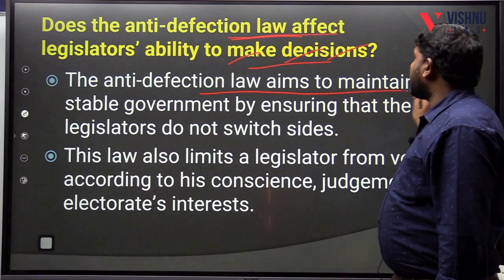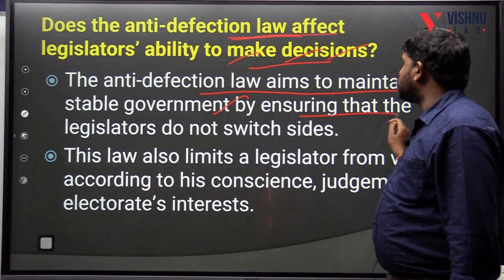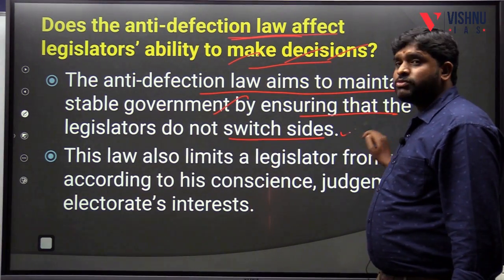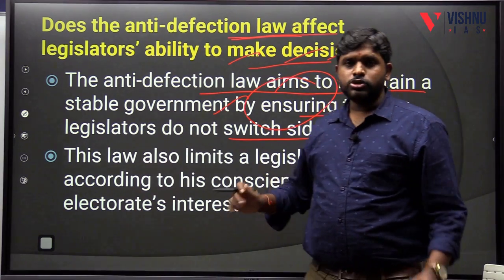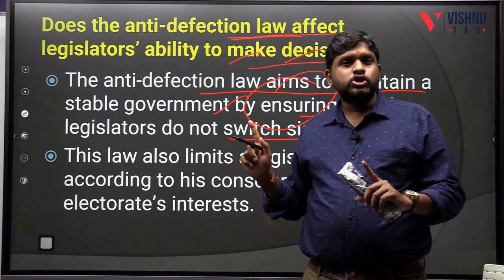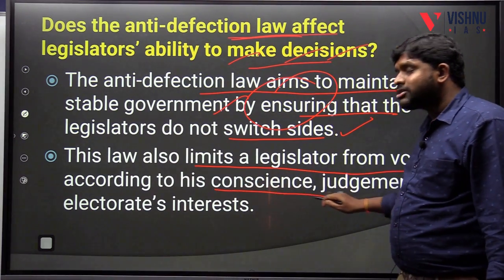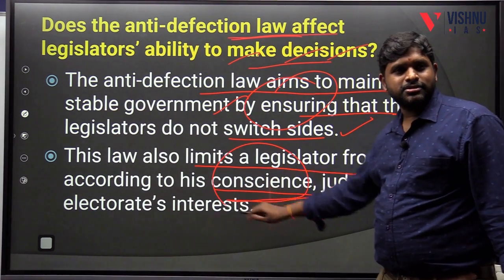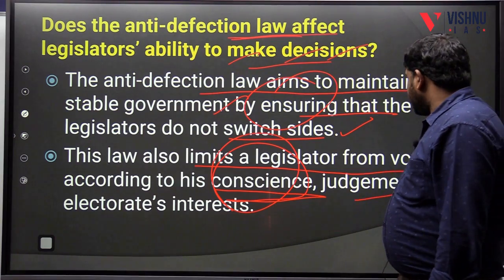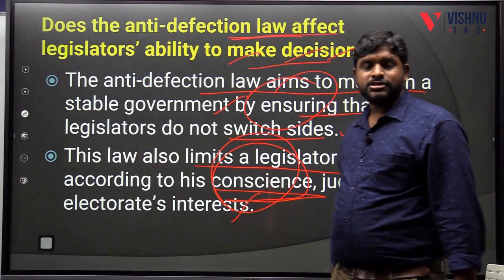The anti-defection law aims to maintain a stable government by ensuring that the legislatures do not switch sides. This is a positive. So for a stable government, anti-defection law is good. But this law also limits the legislature from voting according to his conscience and electorate's interest.